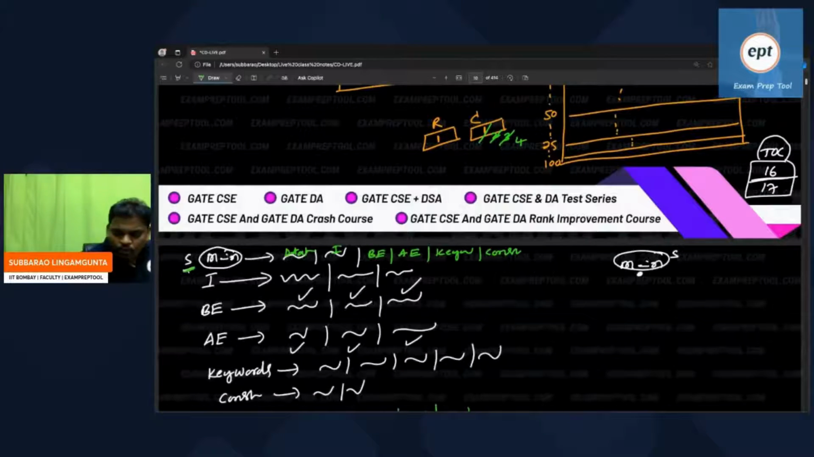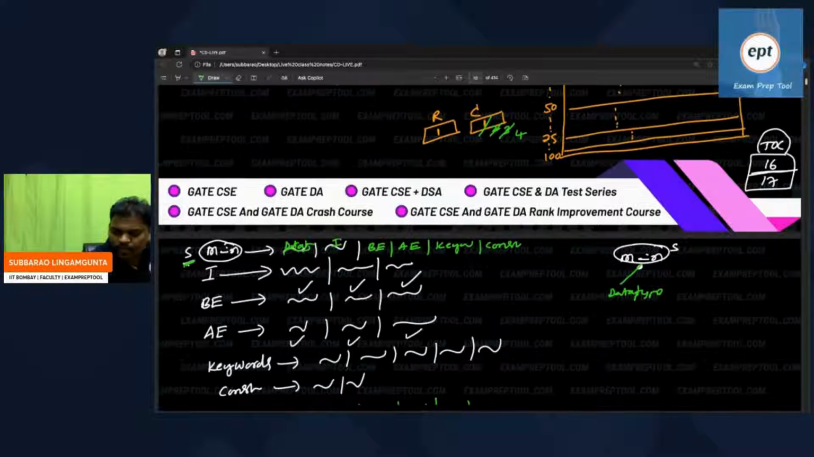It will go from S to data type. He will take this production: S goes to data type. Data type means one variable. Whatever he says is data type, he will go S goes to data type here.